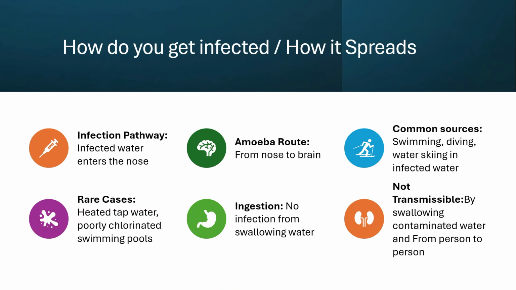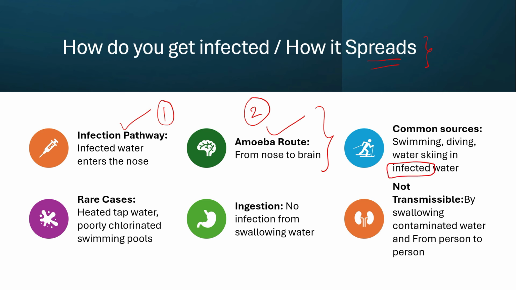How do you get infected? So how does it spread? Any which way you can understand this. The most common way of being infected by this type of amoeba is when infected water goes into your nose. Now from there the amoeba goes to your brain. This path, which we have in points 1 and 2, usually happens when you are swimming, diving, or doing something like water skiing in infected water.